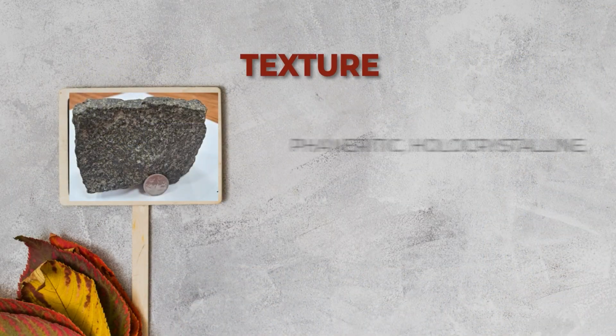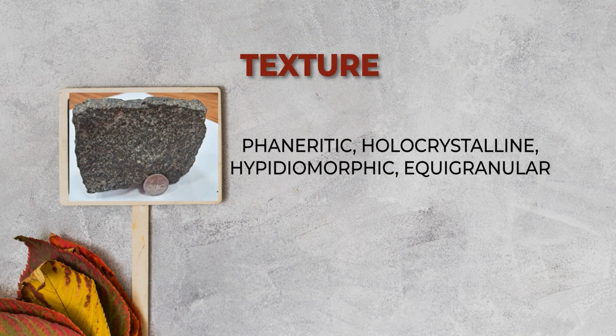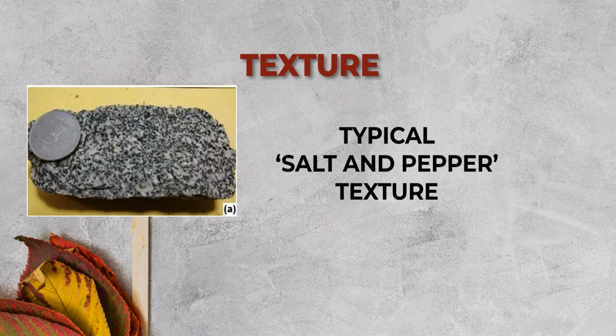Texturally, gabbro is phaneritic. Phaneritic means the grains are large enough to be visible with the naked eye, or you can also use a hand lens. Holocrystalline: there is no glassy material, it is completely crystalline. Hypidiomorphic means subhedral; many of the crystals are subhedral, like plagioclase, and it is equigranular, grain size is the same all over the rock. It has a typical salt and pepper texture, which you can see in the hand specimen photo here.